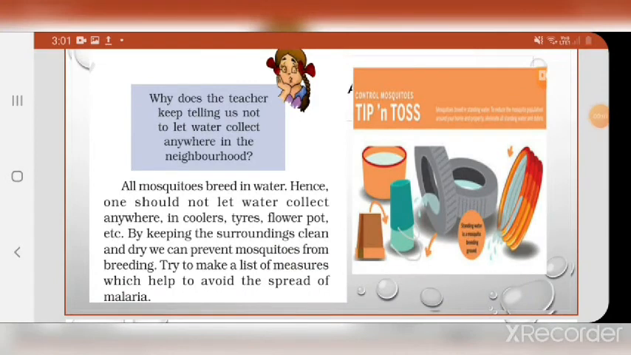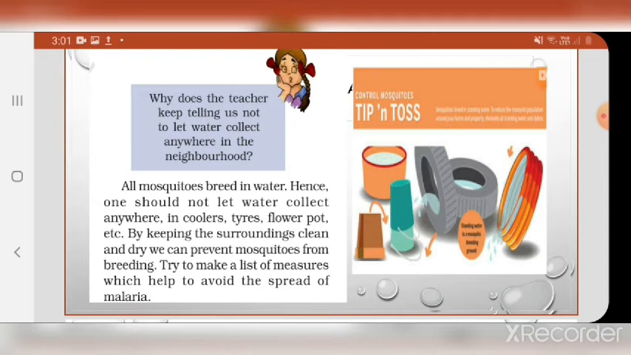Here Paheli is asking, why does the teacher keep telling us not to let water collect anywhere in the neighborhood? The answer is that all mosquitoes breed in water. So to control malaria or dengue, we have to control the population of mosquitoes. And how can we control the population of mosquitoes? By controlling their breeding. The mosquitoes breed in water.